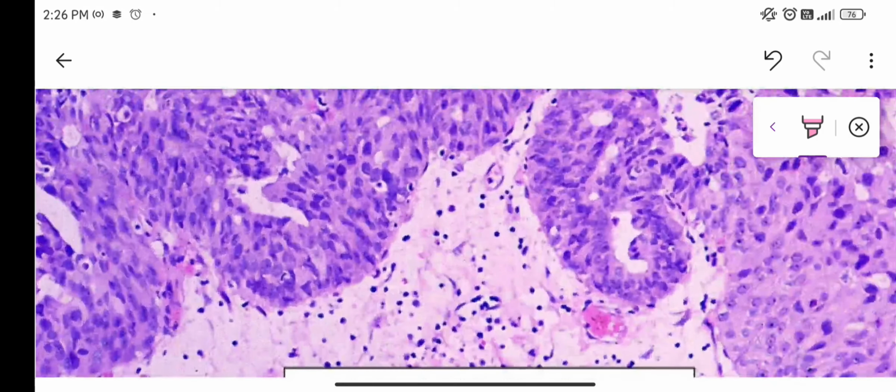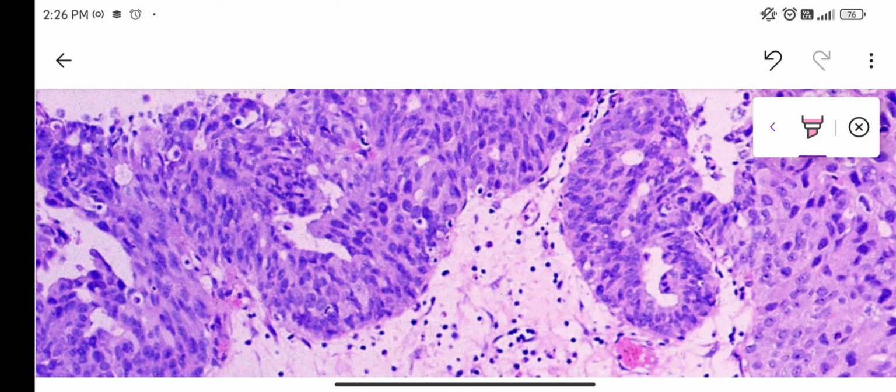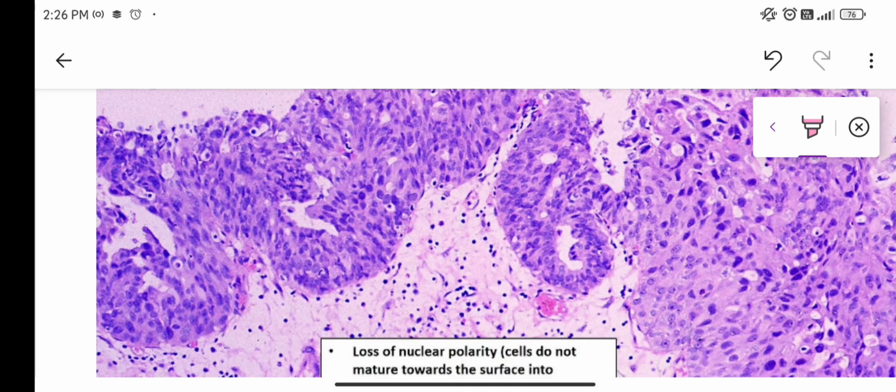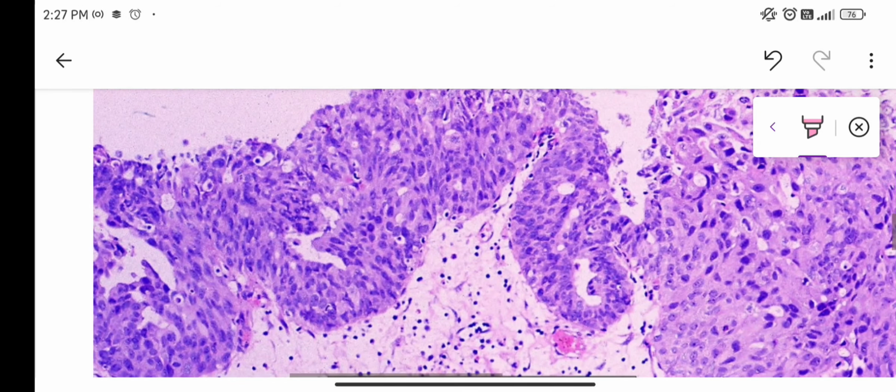The nucleus has increased chromatin and increased size, and the shapes of the nuclei differ from each other. There is an increase in the nuclear to cytoplasmic ratio: cytoplasm is decreased whereas nucleus size is increased. The cells are not moving from the base to the apex; they are arranged haphazardly, so there is loss of basal polarity.